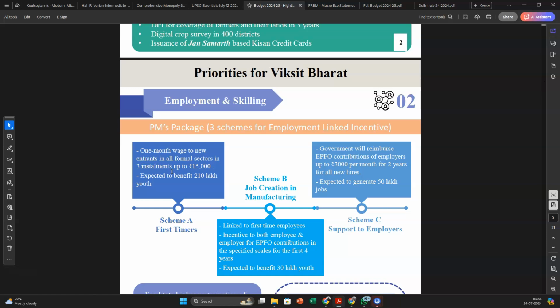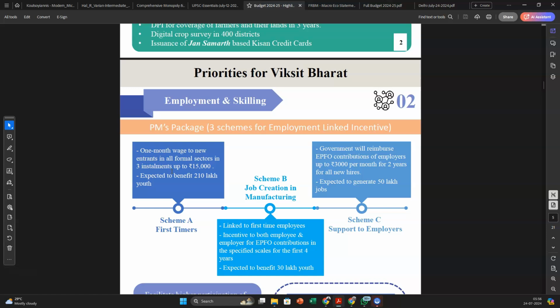Then the second scheme is basically job creation in the manufacturing sector for the MSME sector. It will give you incentive both to the employee as well as the employer for EPFO contributions in specified skills for the first 4 years.